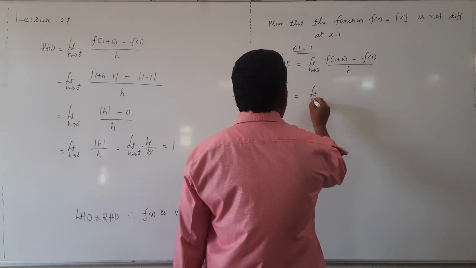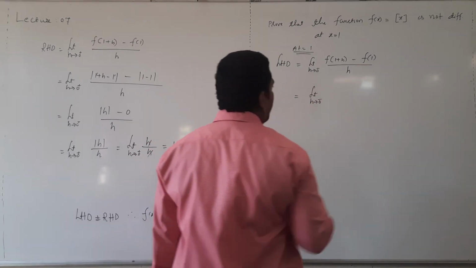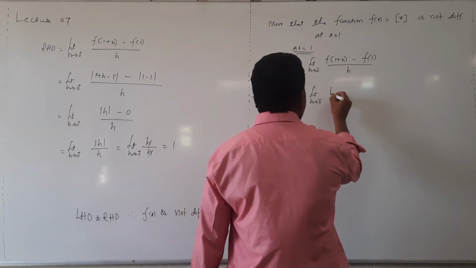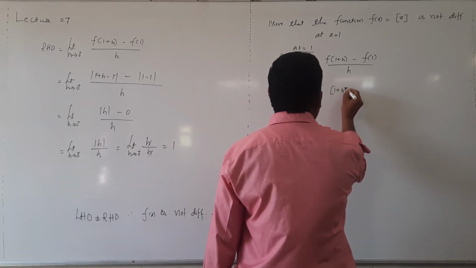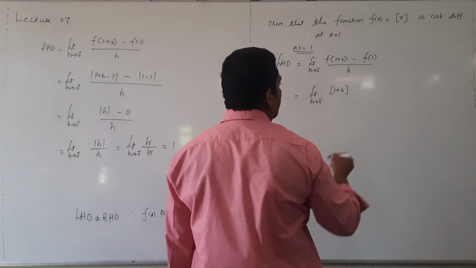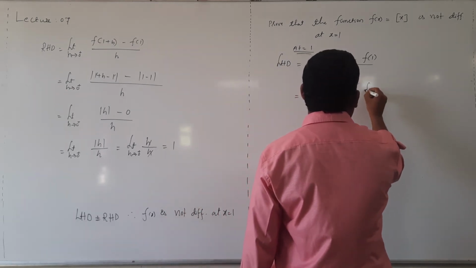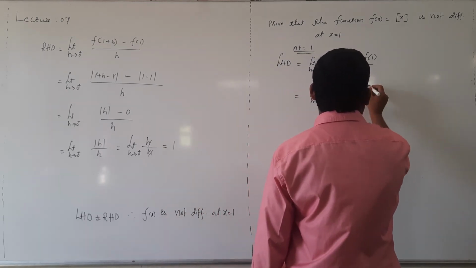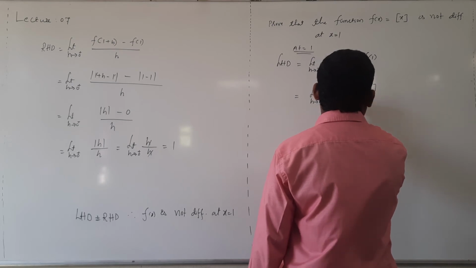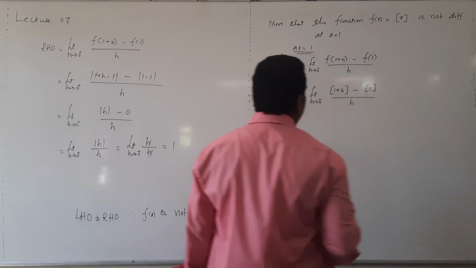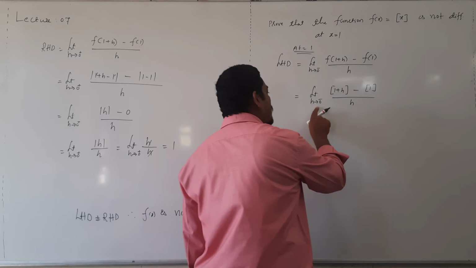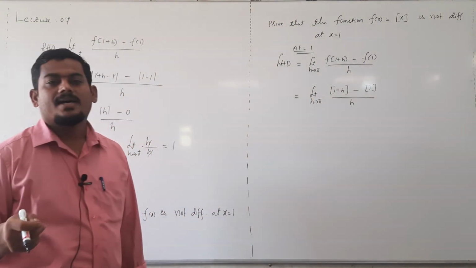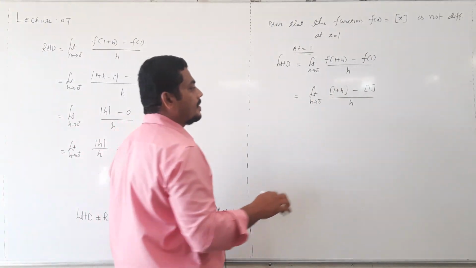Then limit h tending to 0 minus step of 1 plus h minus step 1, divided by h. When h value approaches 0 from the left side of 1,